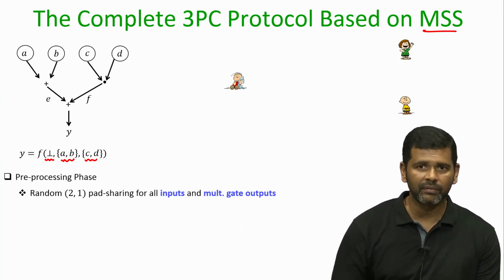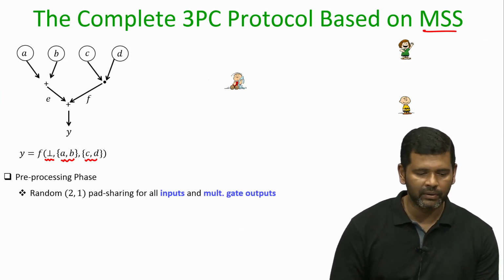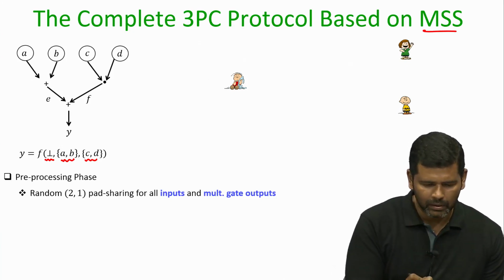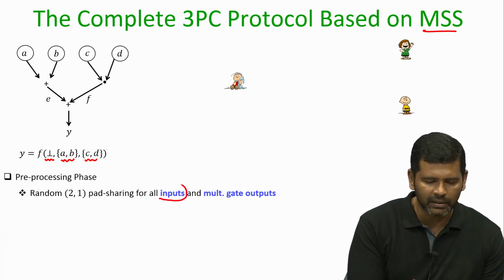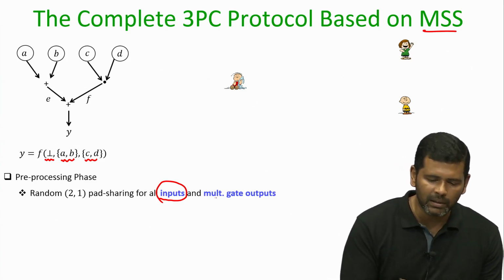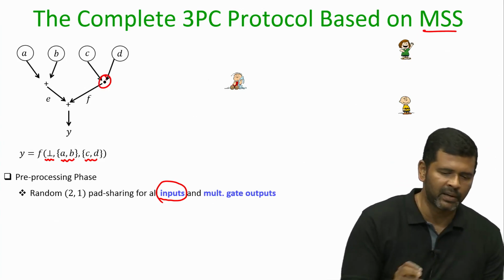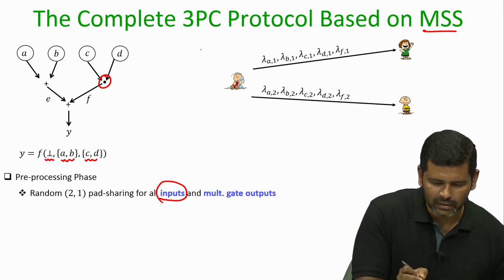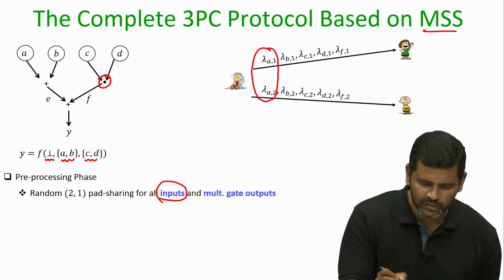During the pre-processing phase, what the distributor is going to do is pick pads for all the circuit inputs. The inputs here are A, B, C and D, and also for all the multiplication gate outputs. How many multiplication gates are here? Only one multiplication gate. So, basically it has to pick the pad lambda A, split it into 2 pieces, and distribute.